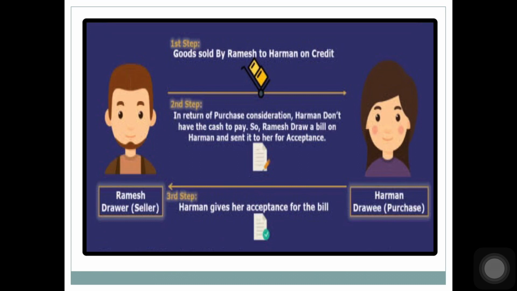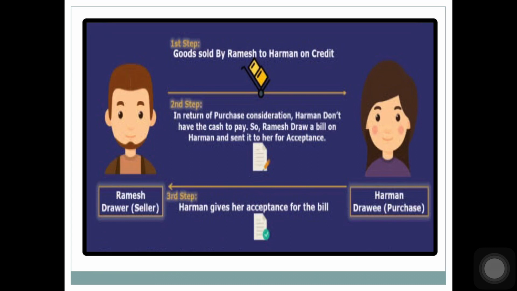Ramesh makes the bill and sends the bill to Harman for acceptance. Harman will sign on the bill and write accepted on the bill along with the date of acceptance. So now the bill is valid. Before the signature of the drawee, the bill is not valid.